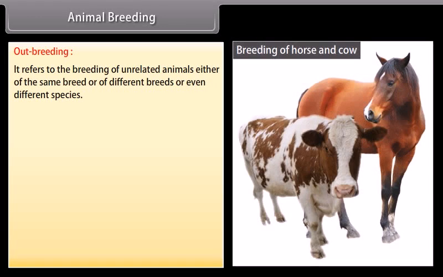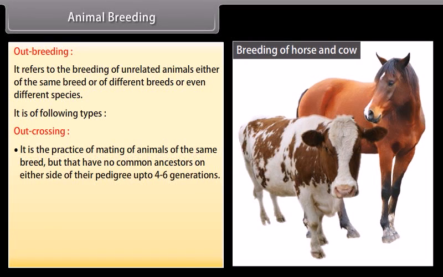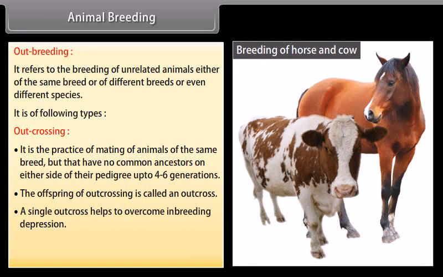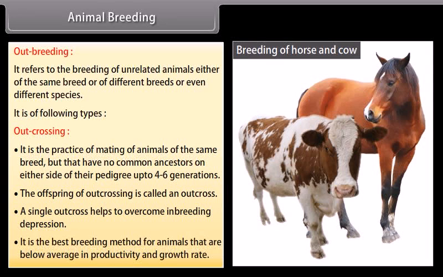Outbreeding. It refers to the breeding of unrelated animals either of the same breed or of different breeds or even different species. It is of following types. Outcrossing. It is the practice of mating of animals of the same breed, but that have no common ancestors on either side of their pedigree up to 4 to 6 generations. The offspring of outcrossing is called an outcross. A single outcross helps to overcome inbreeding depression. It is the best breeding method for animals that are below average in productivity and growth rate.